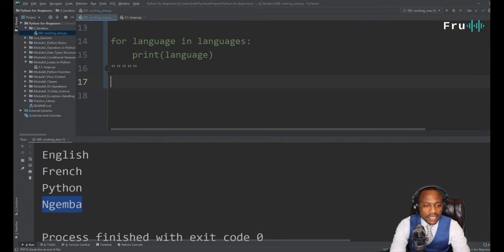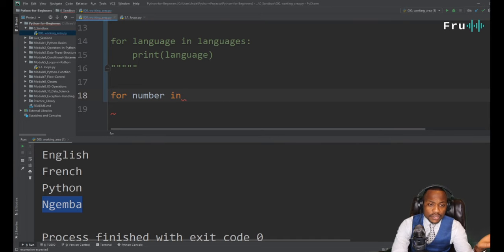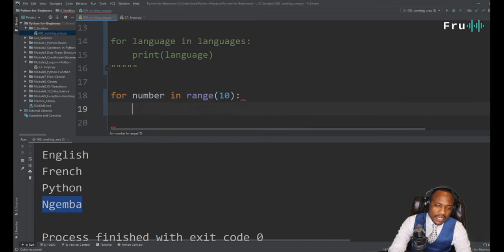How can we write a program that can just run through and print every single number between 1 and 10 as a simple example? So what we're gonna do here, again, we're familiar with our loops. We're gonna say for number in. Now instead of having a collection of numbers, we don't want to specifically define a collection of numbers, because what if the requirement was print every number between 1 and say 1,000,000? If you try to put that in a list, it could be very difficult to handle. So what we do for this is we're gonna use a range, and we can specify that range as any number. So let's say that range is 10. And now we're gonna say print number.